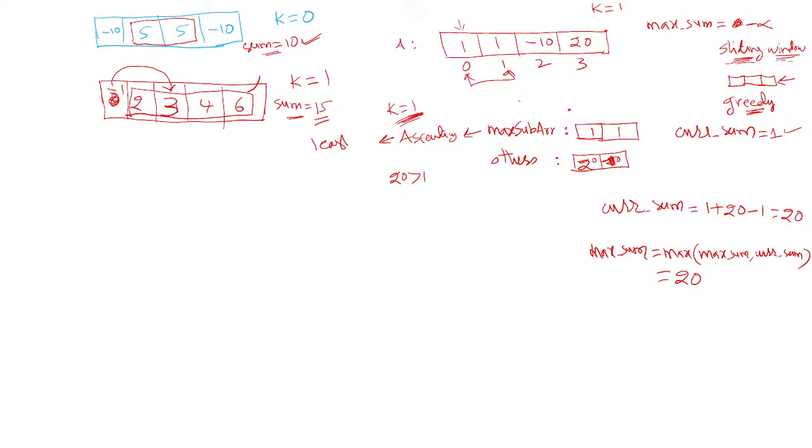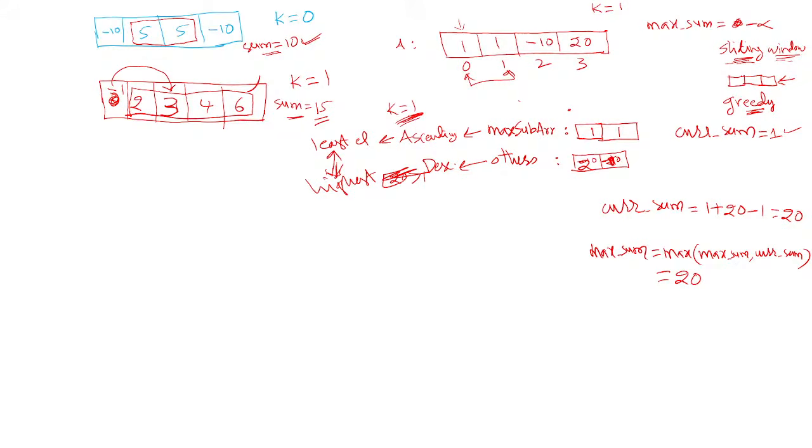If you arrange the others in descending order, you will get the highest element in the first position. Then you can interchange these two so that your sum value becomes maximum. For that we are doing this.